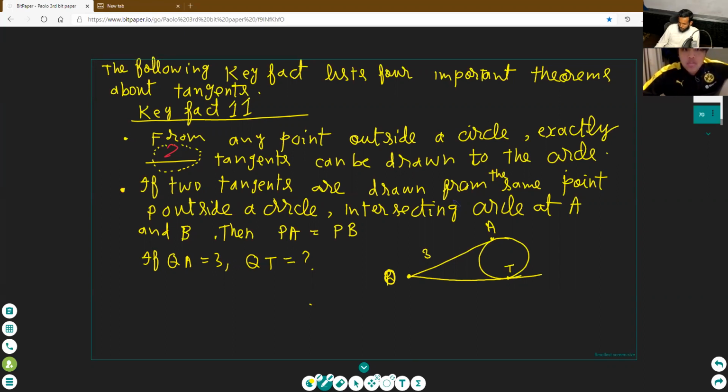I have drawn two tangents, okay? Two tangents that intersect the circle at A and T. The value of QA is equal to 3. What is the value of QT? The value of QT.